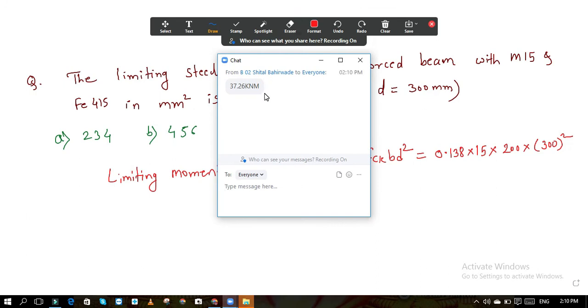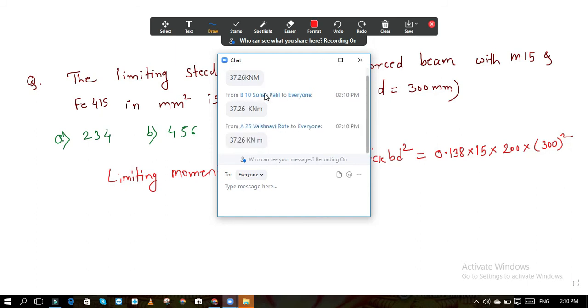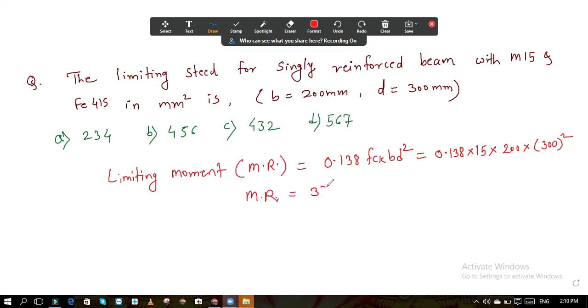37.26. Others please check the answer. Okay, so it is 37.26 kilonewton meter. Now this is the limiting moment.